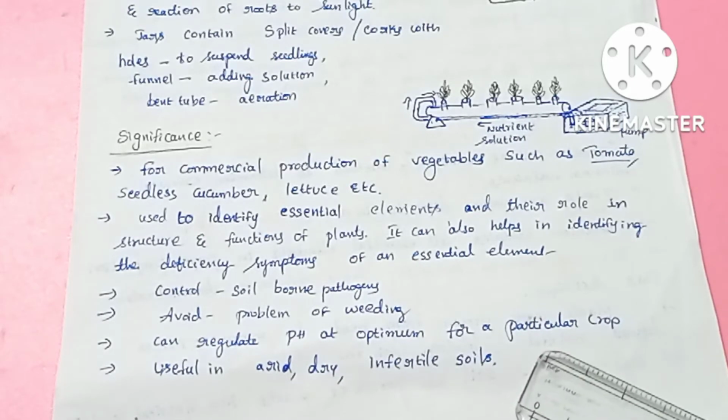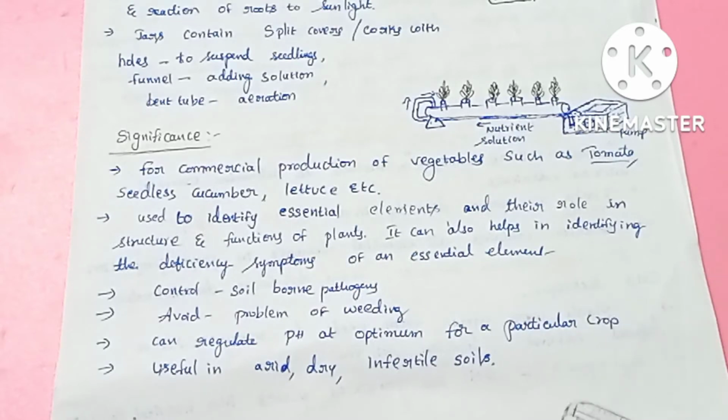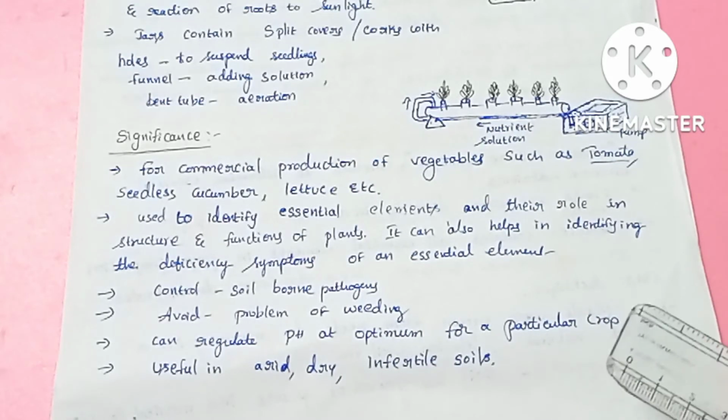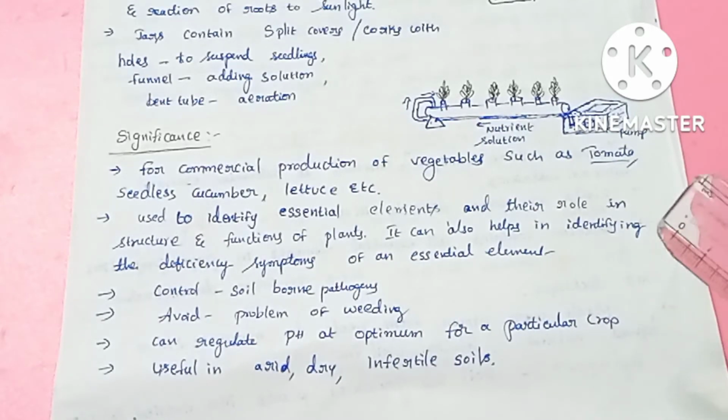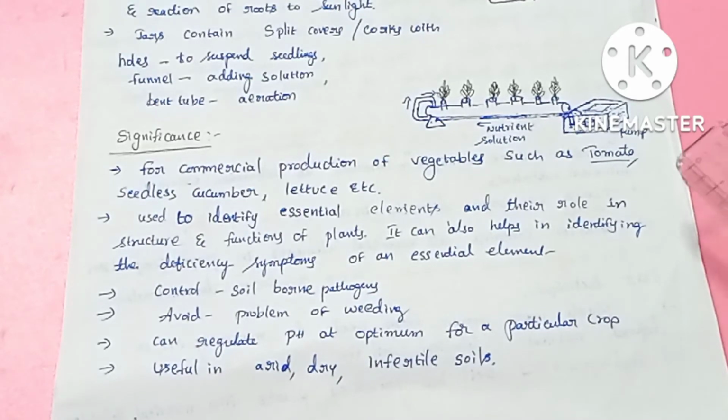In the soil, it is difficult to maintain the various pH conditions, but in the solution, we can maintain the optimum pH required for a particular crop. It is useful for places where the soil is infertile, dry, desert, or arid. In those areas also, we can grow crops by this hydroponic method.